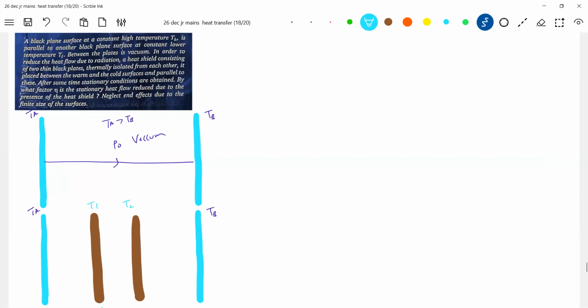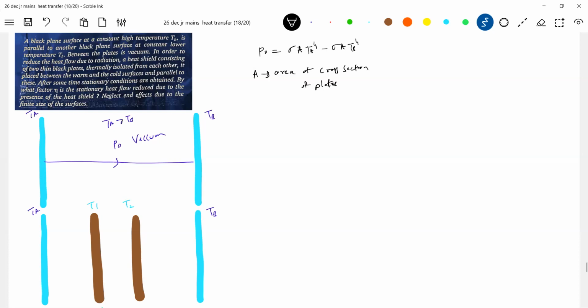So let's first write the expression for P naught, looking at the first diagram. P naught is equal to, according to Stefan's law, sigma A TA to the power of 4 minus sigma A TB to the power of 4, since TA is greater than TB. Let A be the area of cross section. What is capital A? Area of cross section of plates.